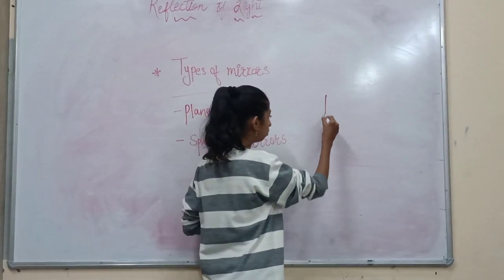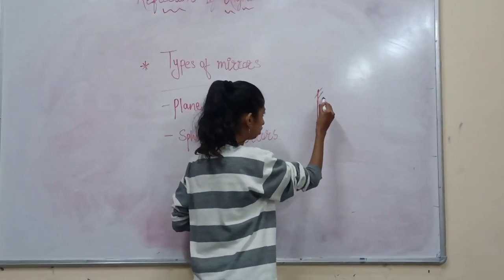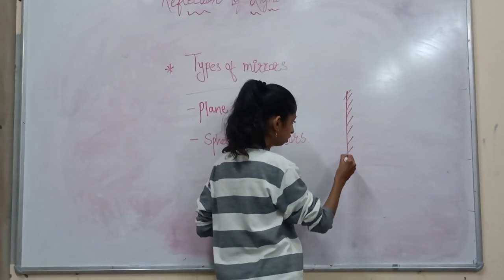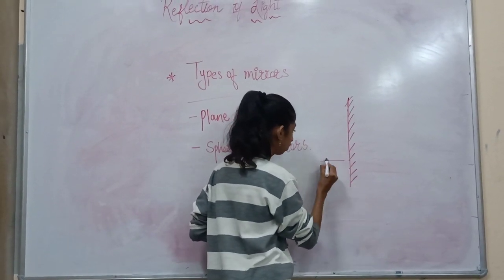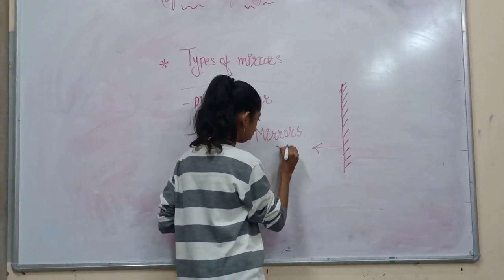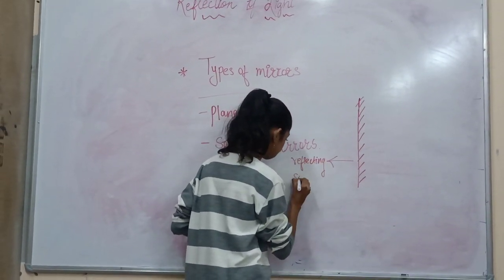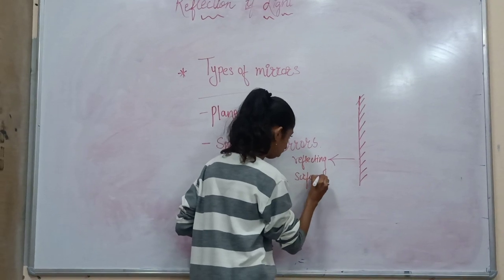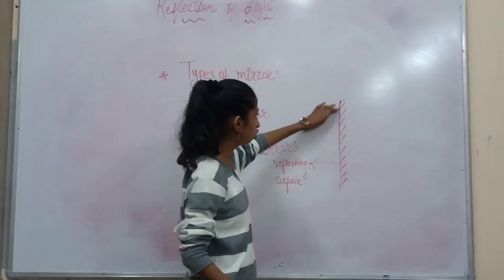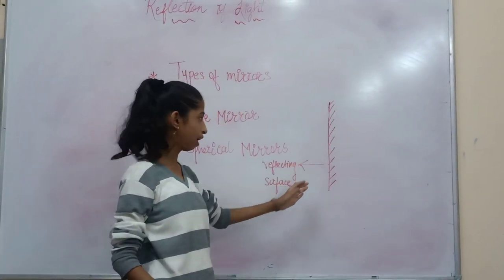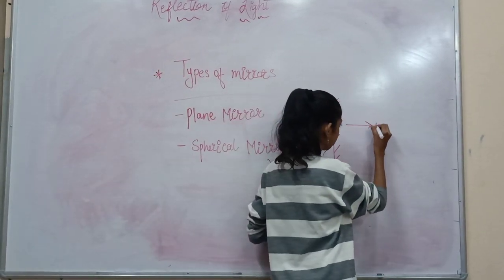So this is a plane mirror actually. It's denoted by this. This is actually the reflecting surface. And the surface which is denoted by these parallel lines is the non-reflecting surface.